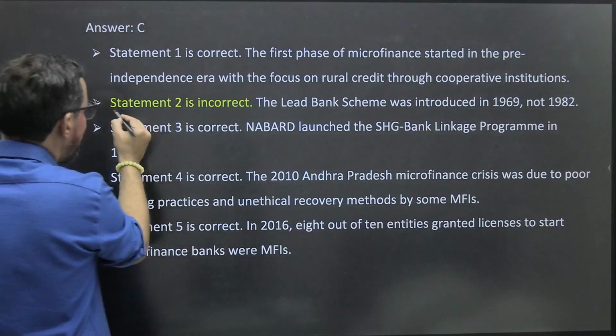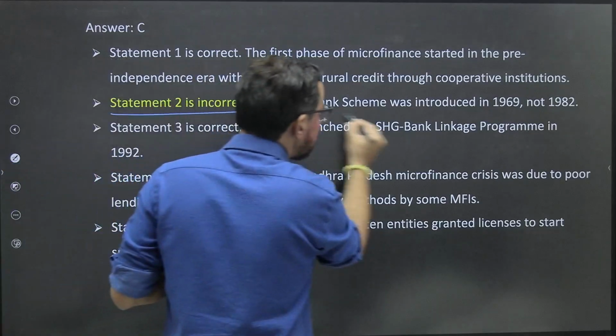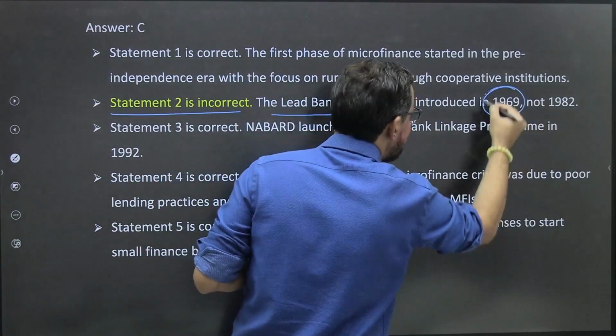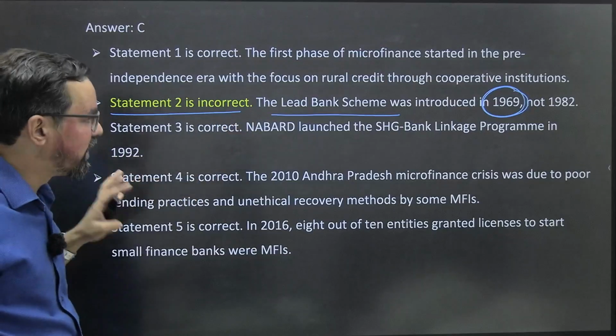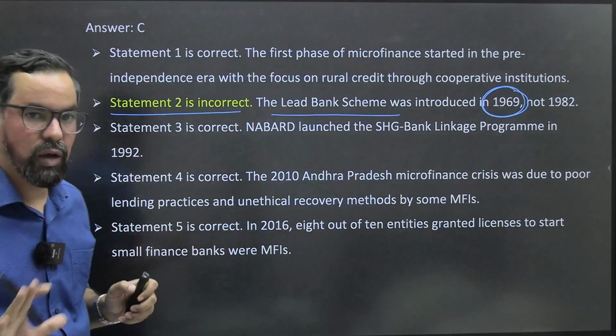So the only statement incorrect was the lead bank scheme. It was introduced in 1969. So that was the incorrect statement. The rest are all right about this particular one.